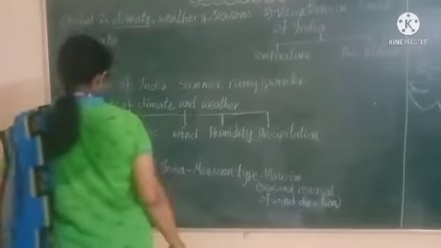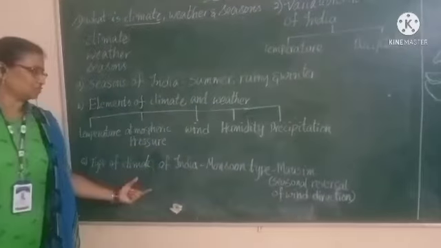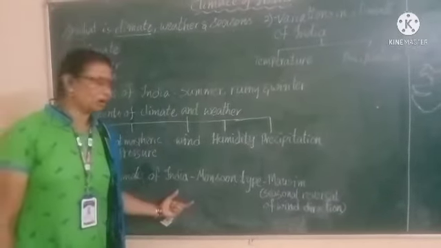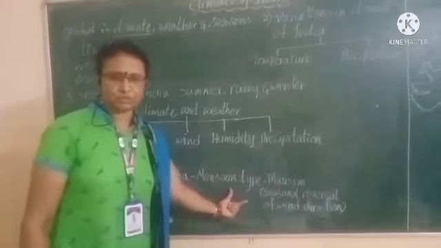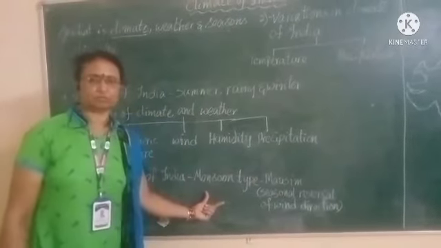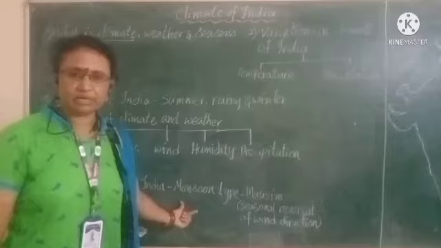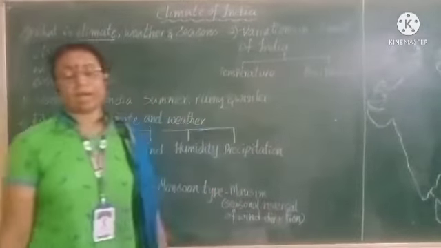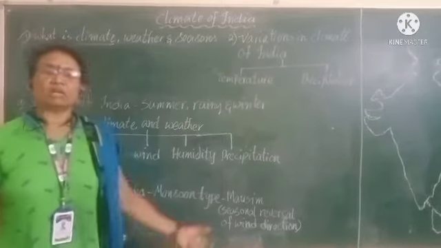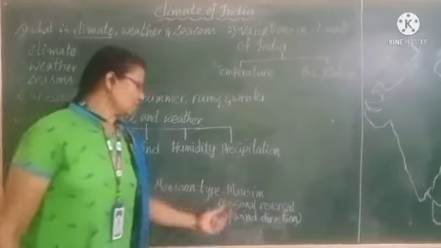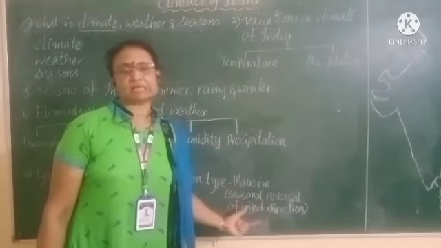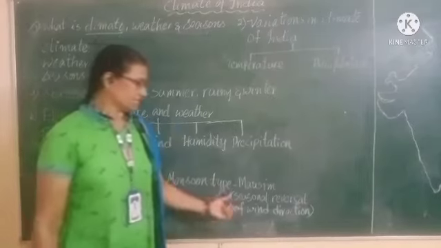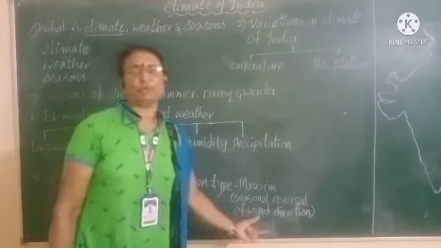Now, let us see what is the type of climate of India. The type of climate of India is called monsoon type of climate. Monsoon is a word which is derived from the Arabic word mawsam. What is the meaning of mawsam? Mawsam means the seasonal reversal of wind direction.